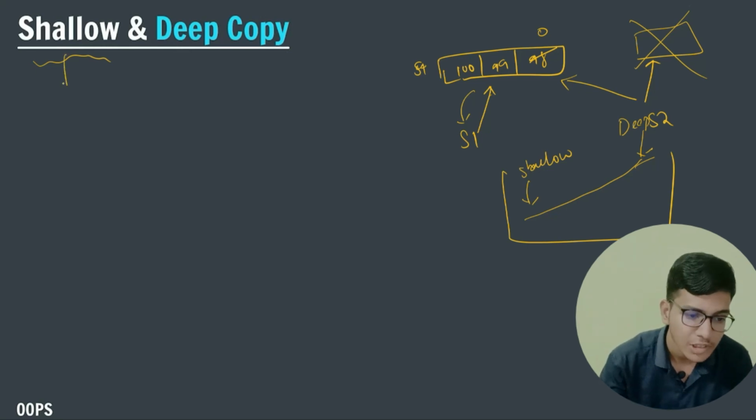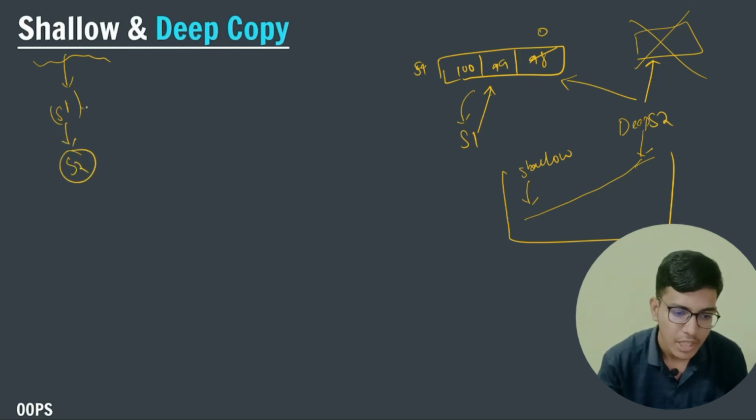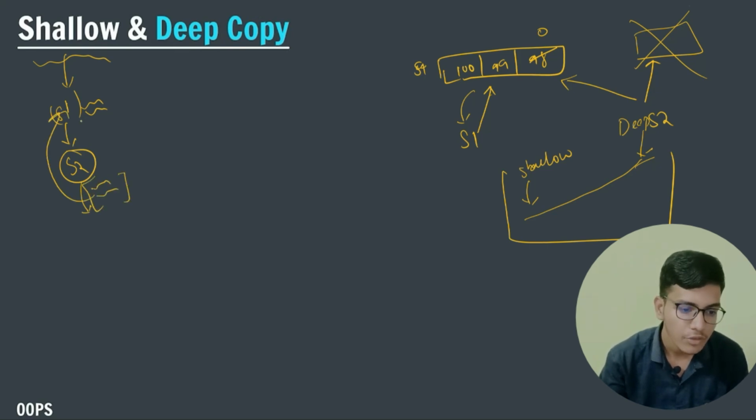Shallow means whatever changes you do in the object will be reflected elsewhere. Suppose I am copying the value of s1 to s2, and after that I am changing some values of s1. When you read the properties of s2, the values also got changed. This is because of shallow copying.